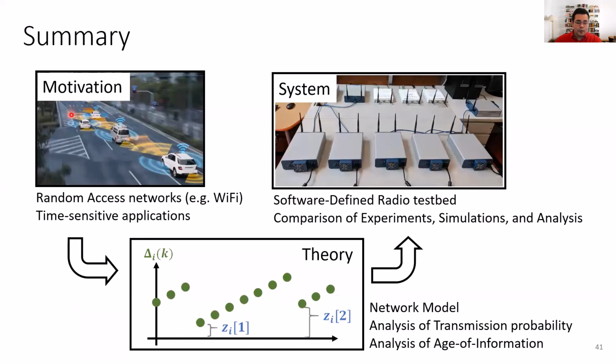Here's a summary of our work. We started by discussing random access networks that are used to support time-sensitive applications. Then we discussed our network model, and we analyzed the transmission probability and the age information in the network. Then we used a software-defined radio testbed to compare our experimental results with simulation results and analytical results, and we showed that our analysis was accurate. If you're interested in the optimization of this random access network, I would encourage you to take a look at our paper. Thank you very much for your time and attention.